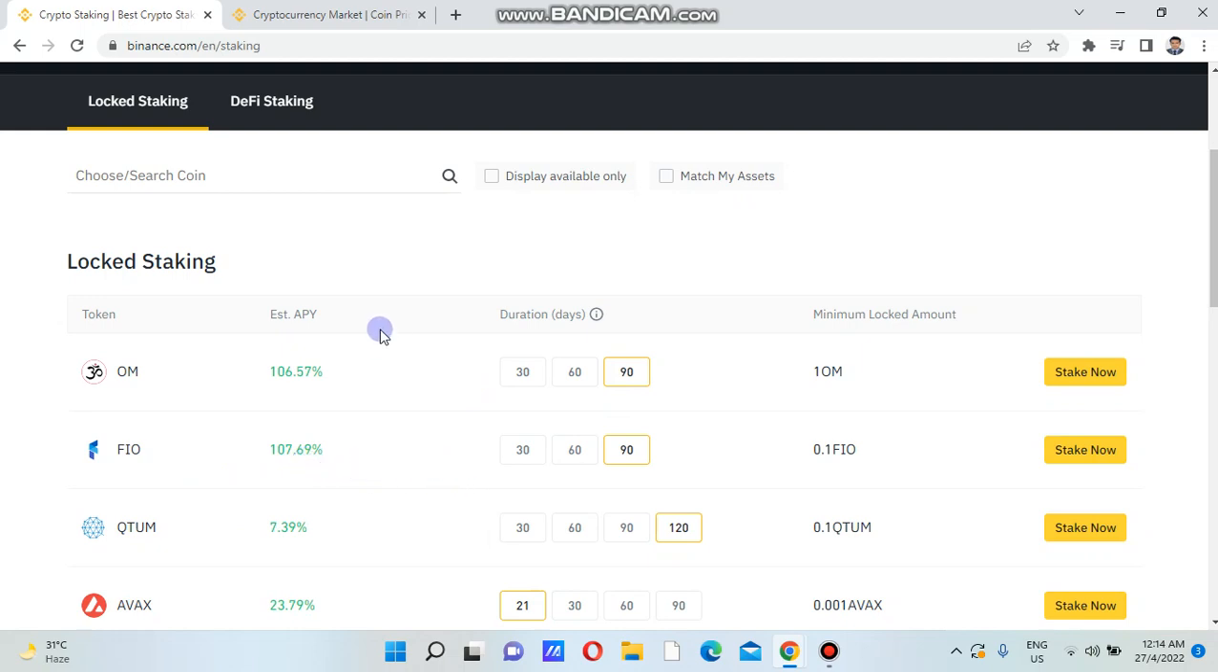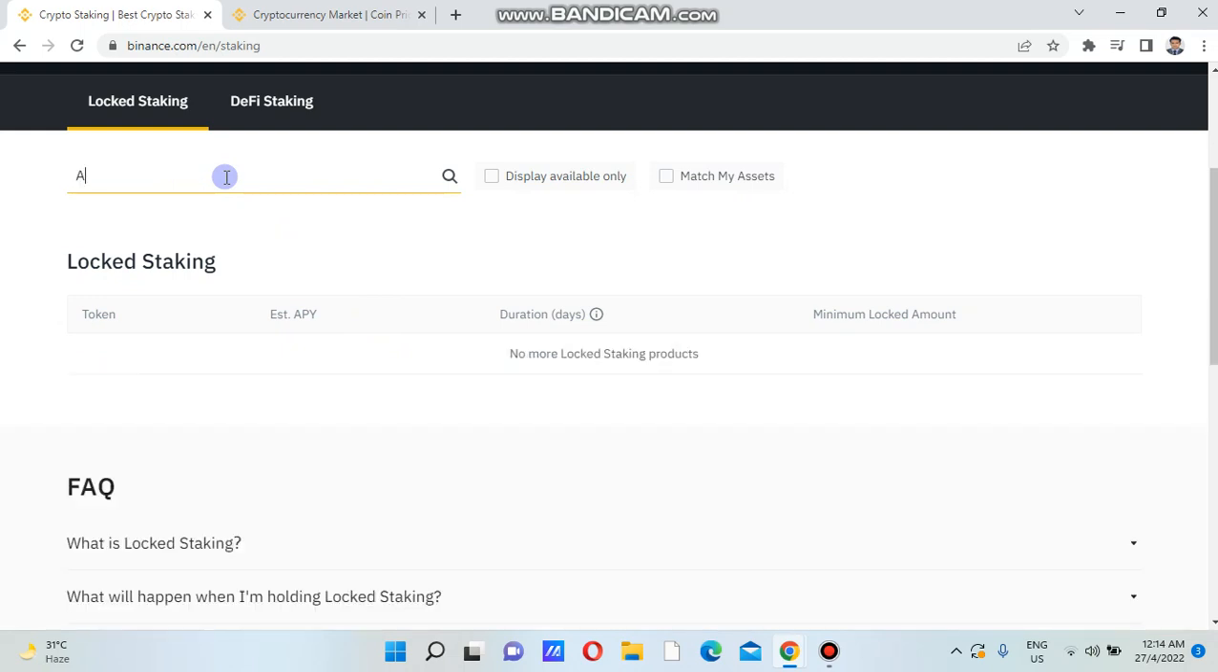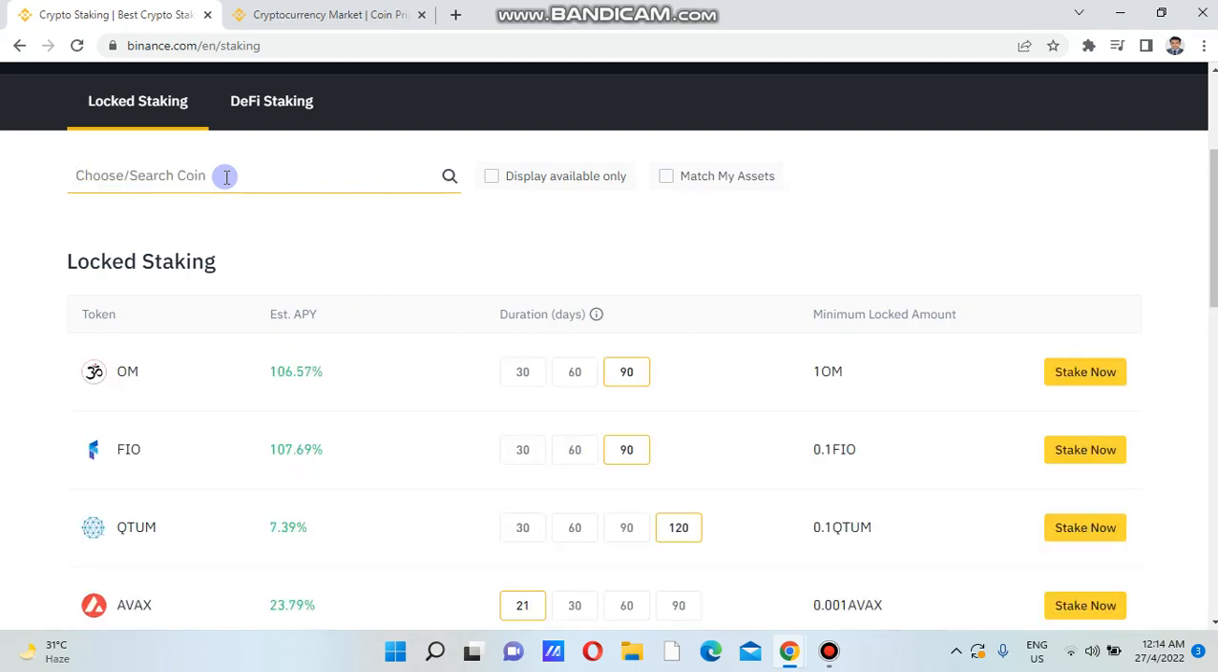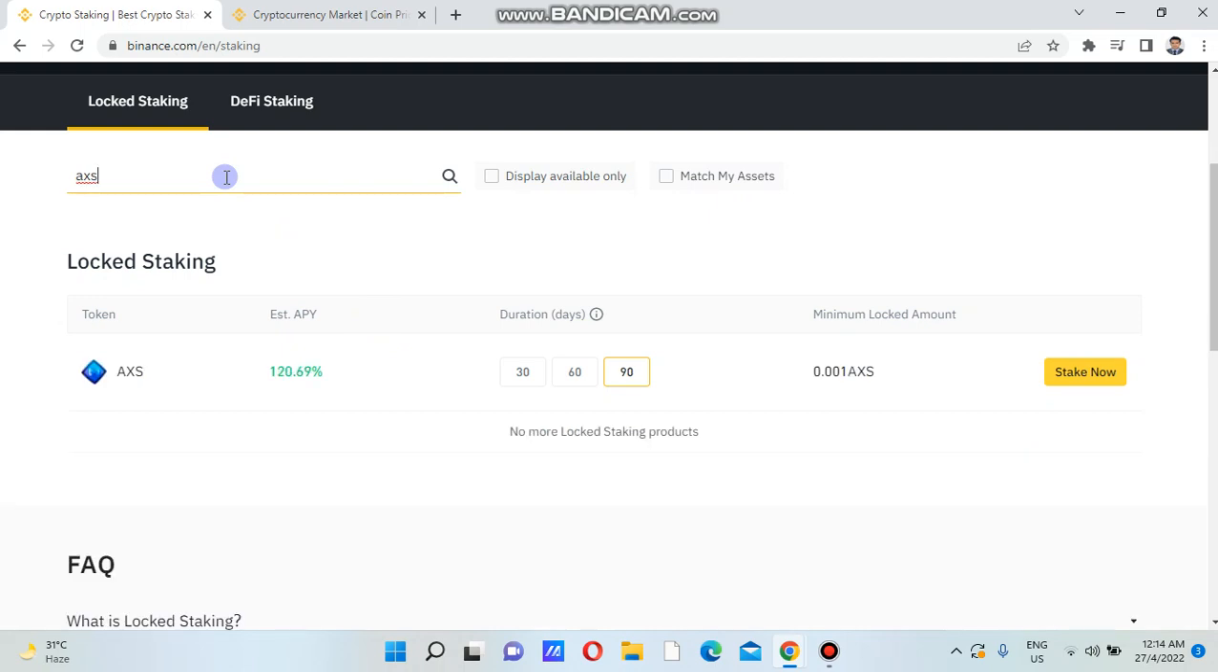Suppose in different types of coin you will get. Suppose we are going to stake in AXS, that is the Axie, ensuring actually 120.69%. That's a huge amount.